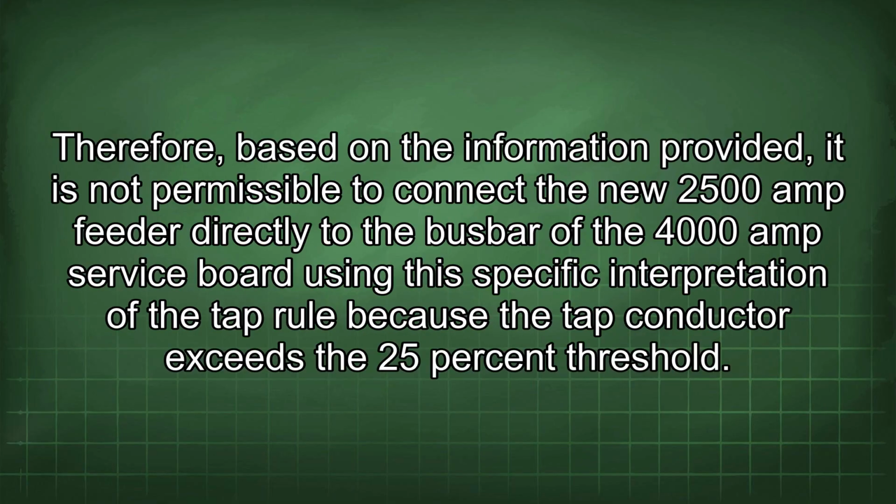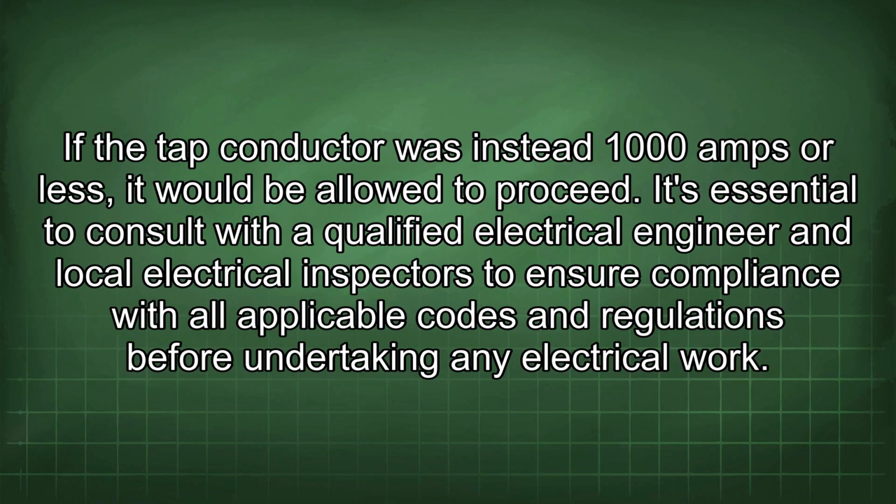Therefore, based on the information provided, it is not permissible to connect the new 2500 amp feeder directly to the busbar of the 4000 amp service board using the specific interpretation of the tap rule because the tap conductor exceeds the 25% threshold. If the tap conductor was instead 1000 amps or less, it would be allowed to proceed.